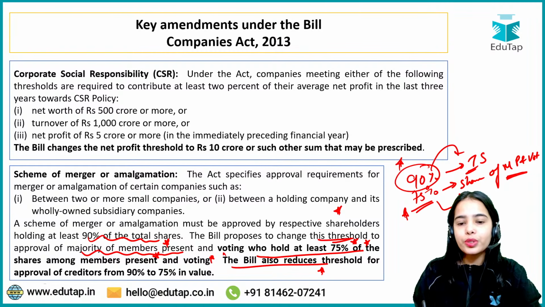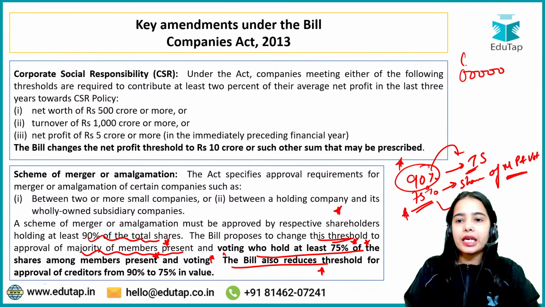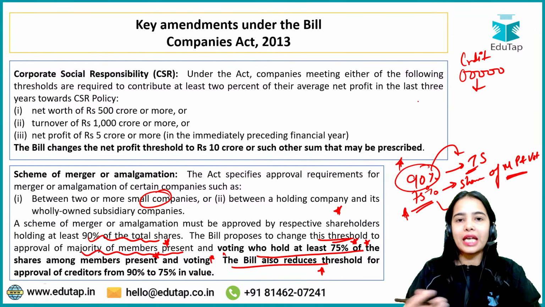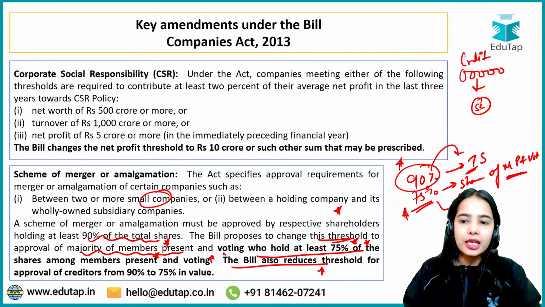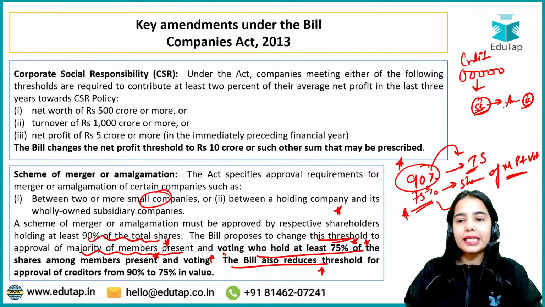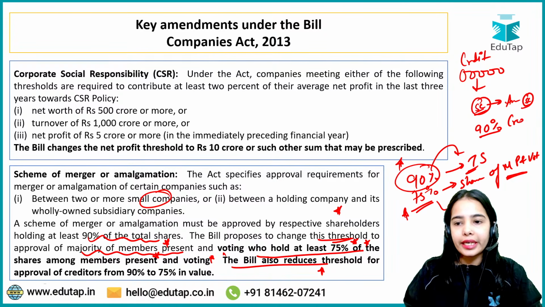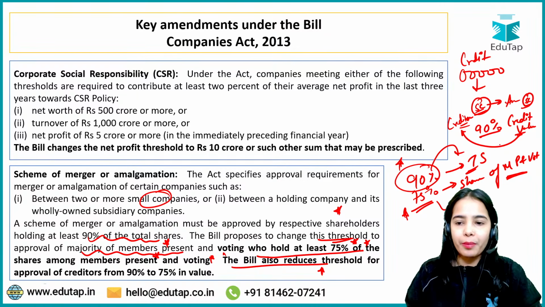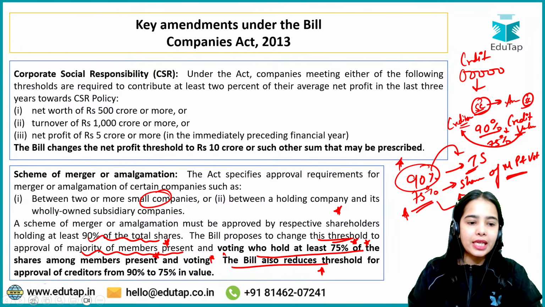Next, the bill also reduces the threshold of approval from the creditors. So let's say that multiple entities have given credit to a particular small company that is under the scheme of merger and amalgamation. Now this small company wants to do amalgamation with another small company. Before, it was said that creditors holding 90% of the credit value that has been given have to agree for this amalgamation or merger to happen. Now this threshold has been reduced from 90% to 75%. Okay, that is the idea.